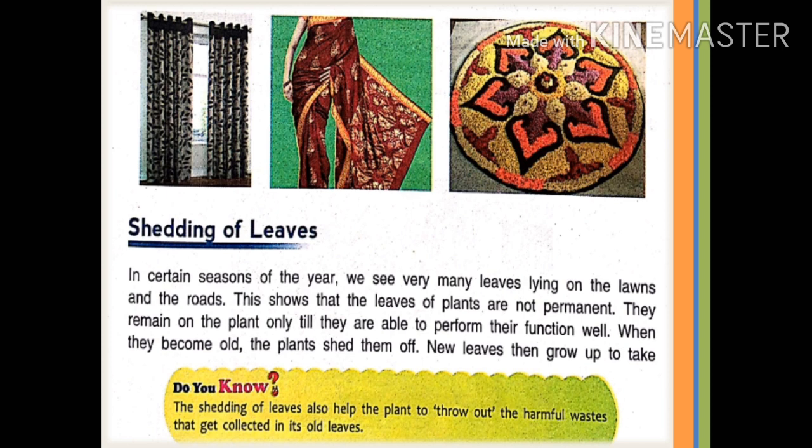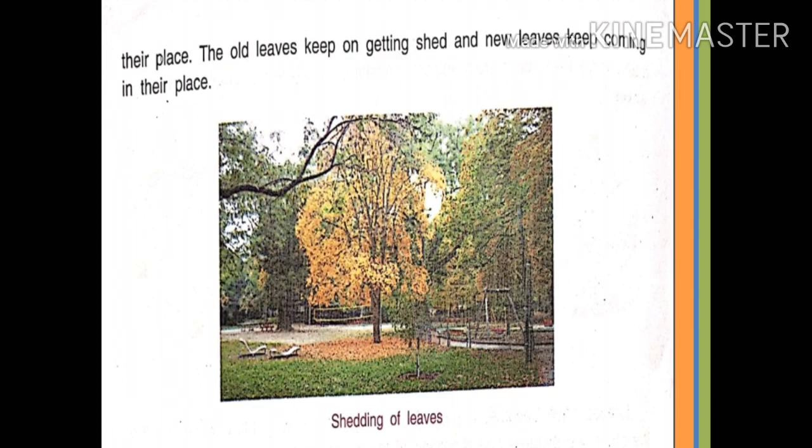Now, all of you underline shedding, permanent, perform, function, harmful, collected. The old leaves keep on getting shed and new leaves keep coming in their place. Now, in the given picture, you can see shedding of leaves.